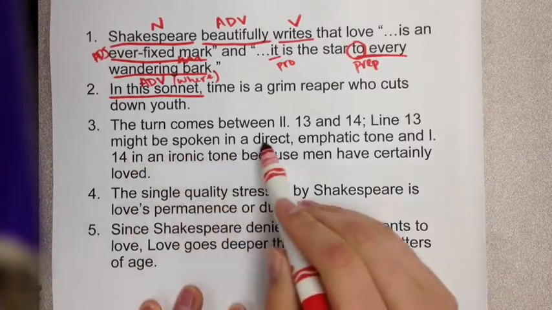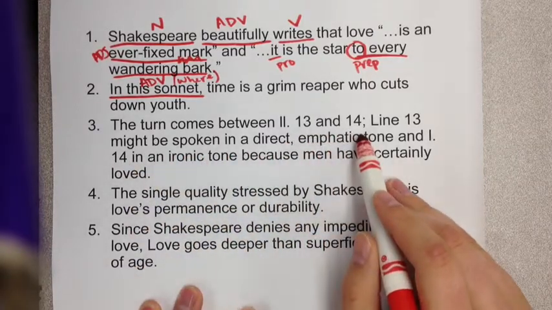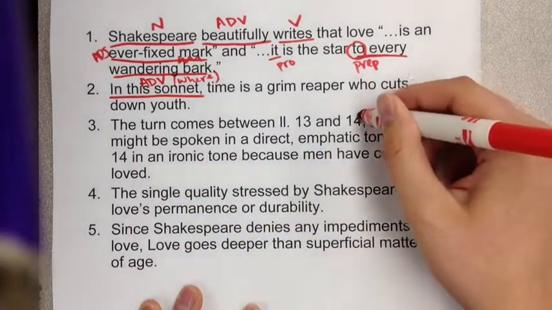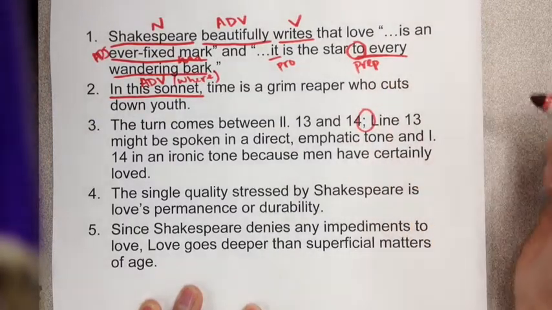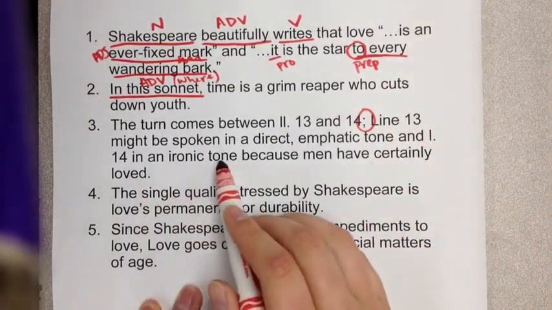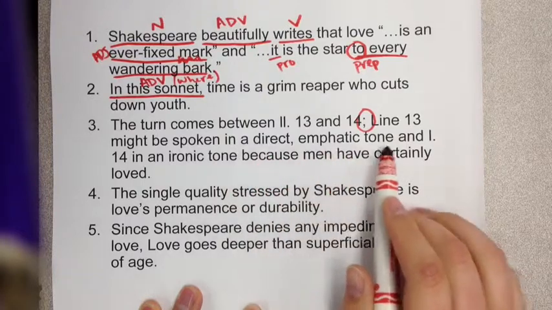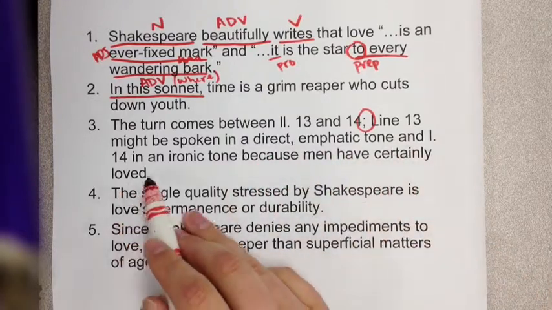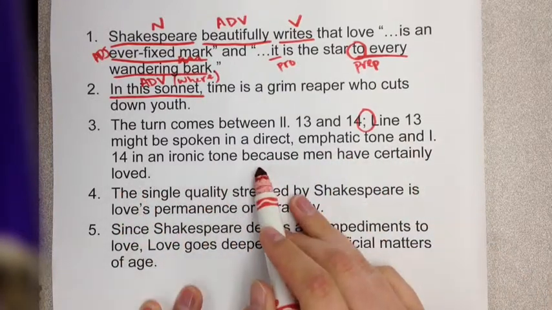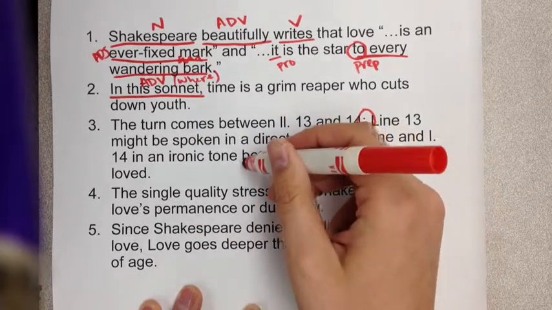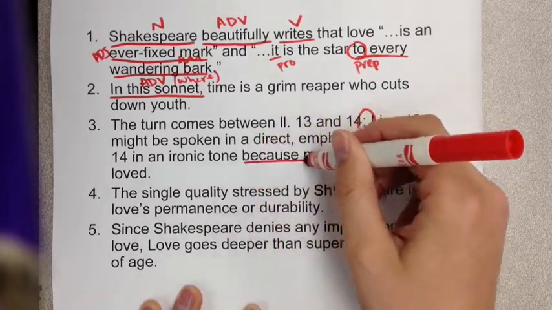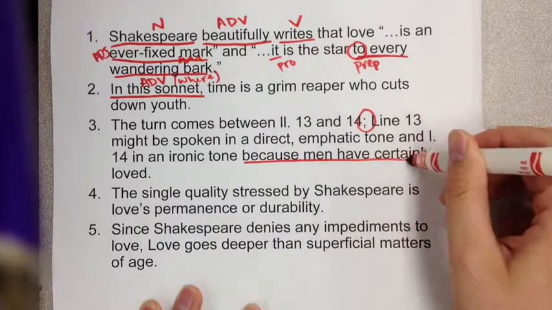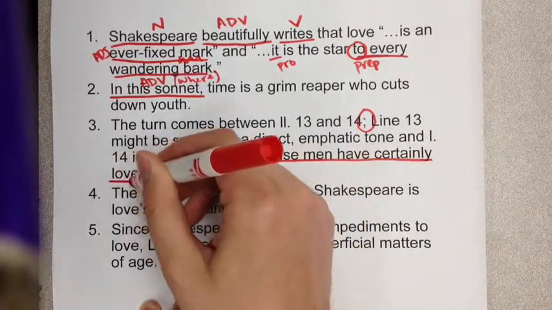All right, so the turn comes between lines 13 and 14, semicolon. So I'm going to circle the semicolon. Line 13 might be spoken in a direct, emphatic tone, and line 14 in an ironic tone because. Because is a subordinating conjunction and will be part of what's called an adverb clause, which is a type of subordinate clause.